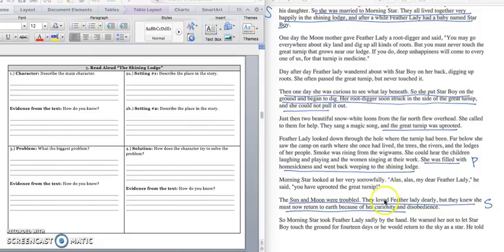And we would write down this sentence towards the end of page 30. We would write down, "She was filled with homesickness and went back weeping to the shining lodge," because that shows that she's unhappy. Press pause to write down the quote and play when you're ready to keep reading.